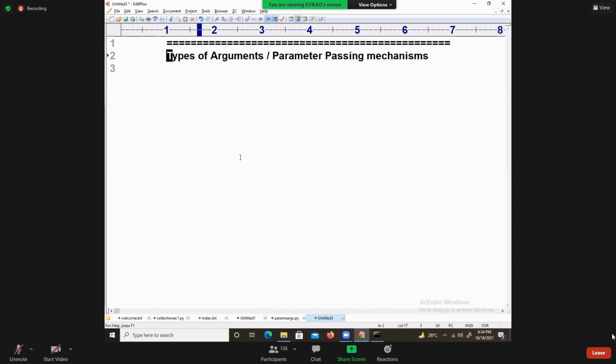So let us start with the parameter passing mechanisms. What are those? I am going to discuss in the class.